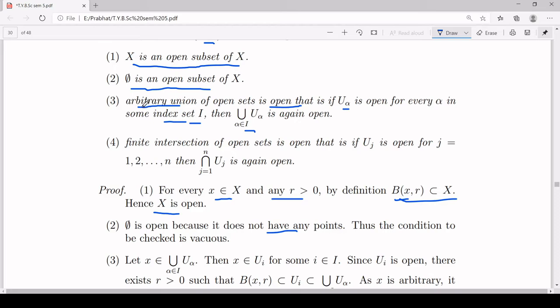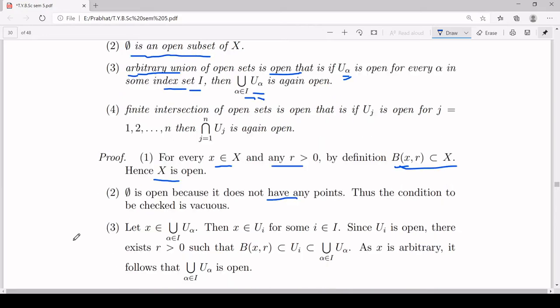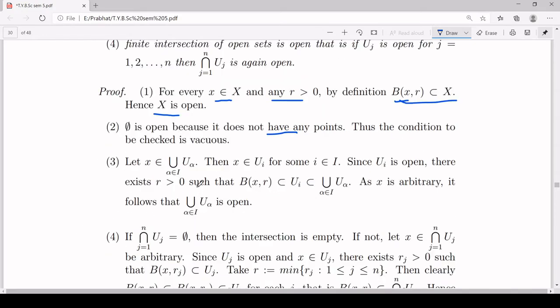Arbitrary union, I am saying, means it doesn't matter how many open sets you have, the union of all those will again be open. That means even if you have this union as an infinite union, that is again going to be open. Let's see the proof of this statement. So we will stick to the definition of an open set. That means if we take any element x inside this union, we should be able to find a positive real number r such that B(x, r) is a subset of this union.